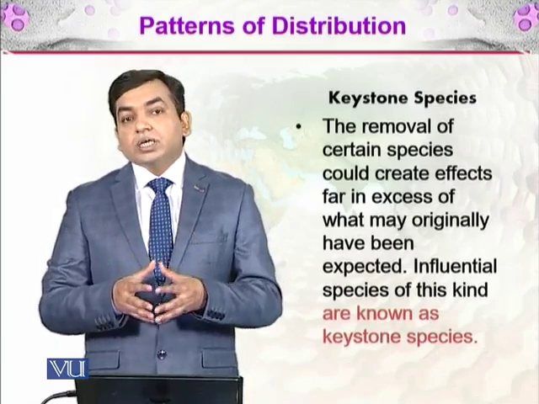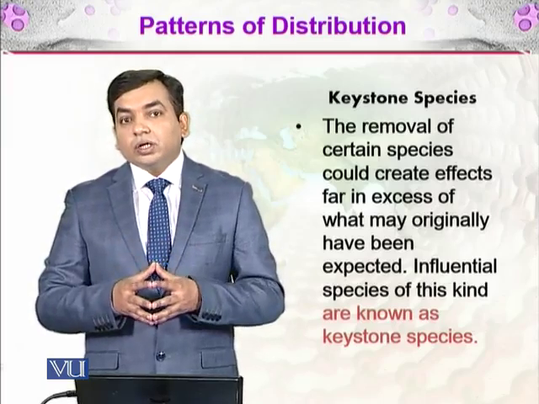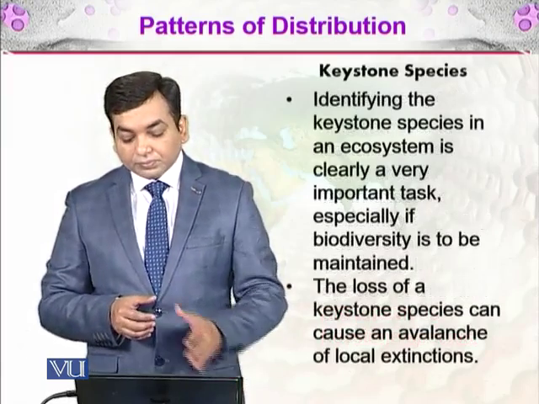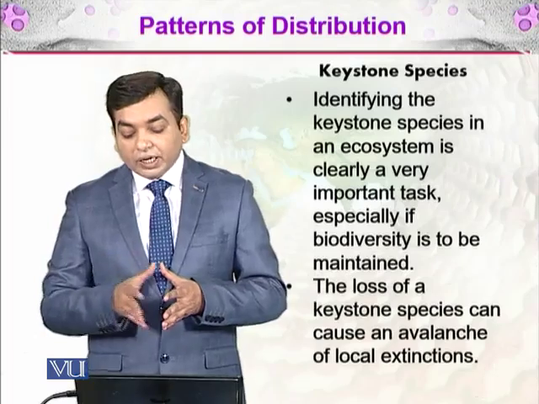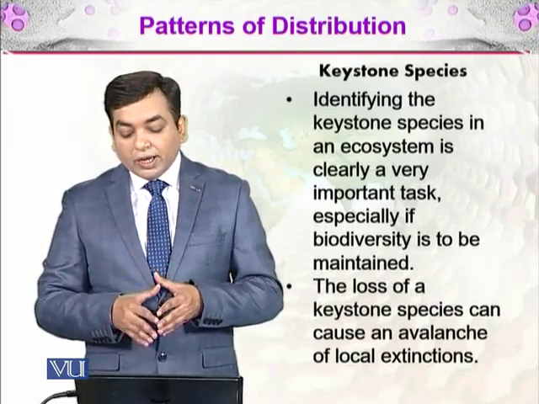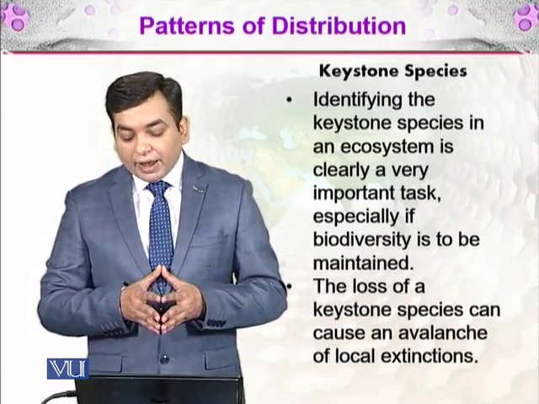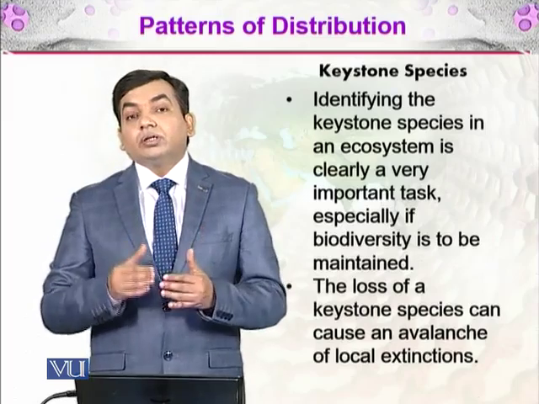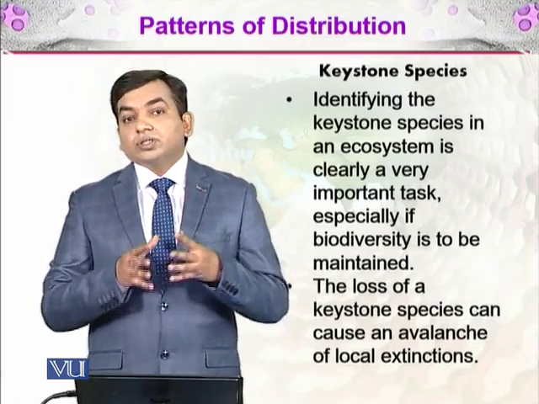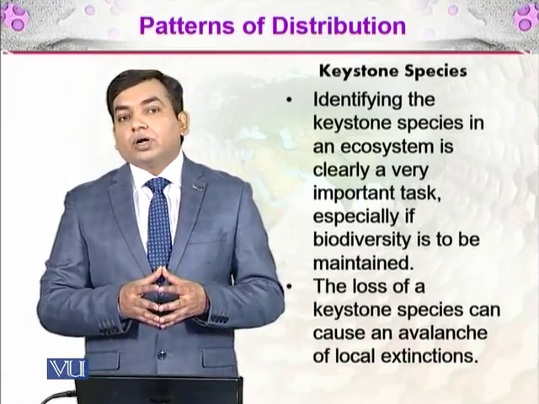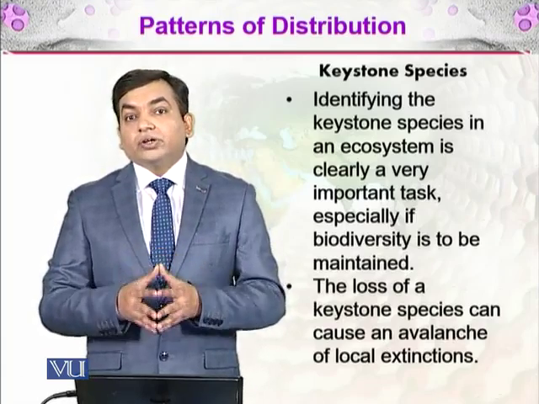So some species, if they went extinct, the whole ecological system would be disturbed, and these species are called keystone species. So identifying the keystone species in an ecosystem is clearly a very important task, especially if biodiversity is to be maintained. The loss of keystone species can cause an avalanche of local extinction, and this will lead to a decrease in the biodiversity. So you see that the extinction of one species can lead to an avalanche of local extinction, and that will surely decrease the biodiversity.